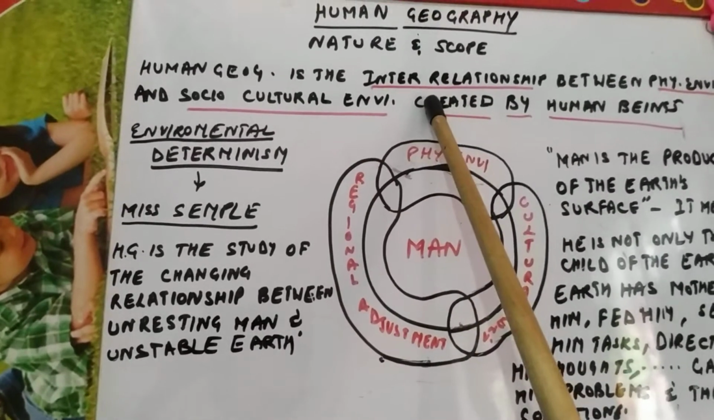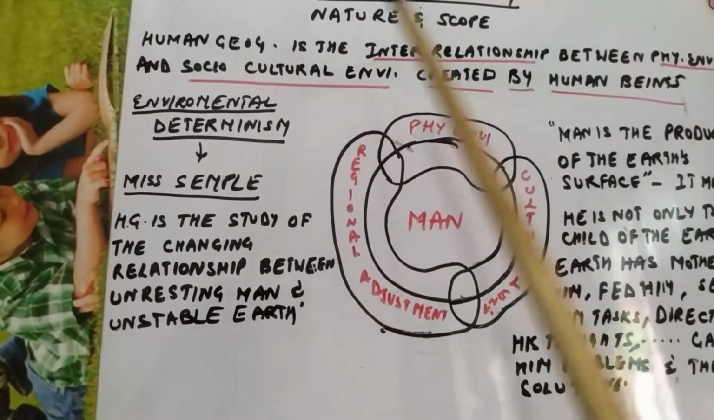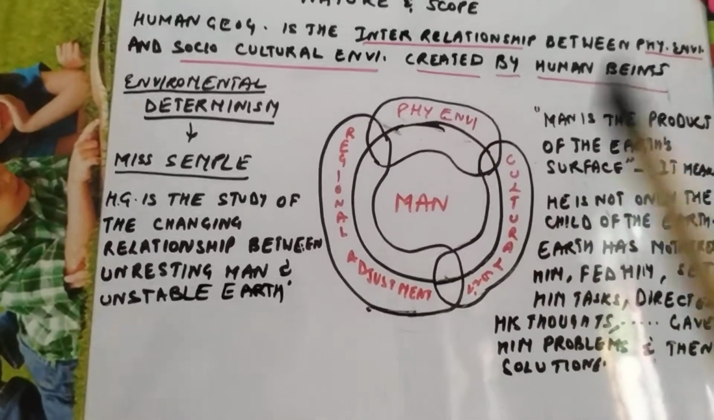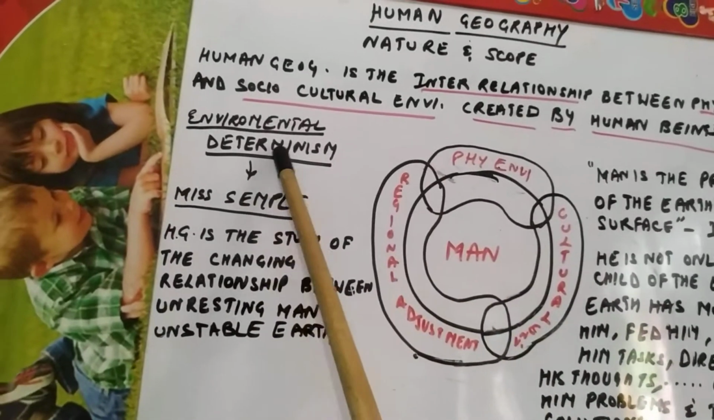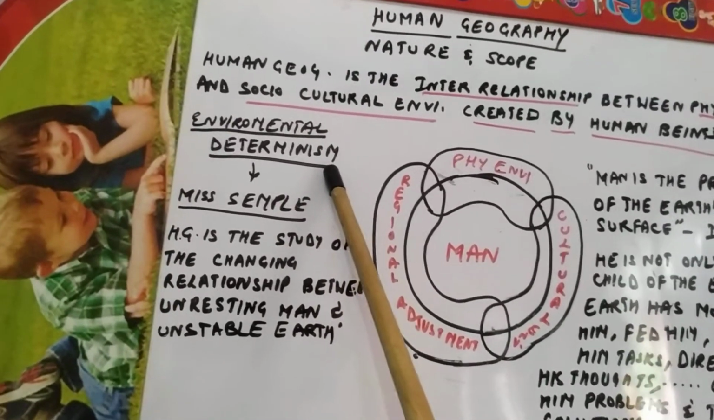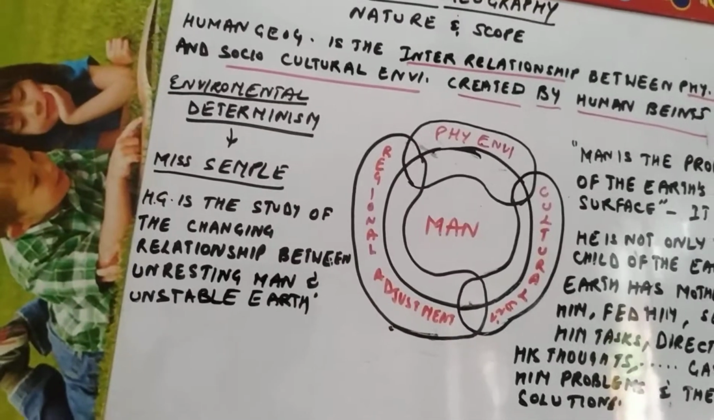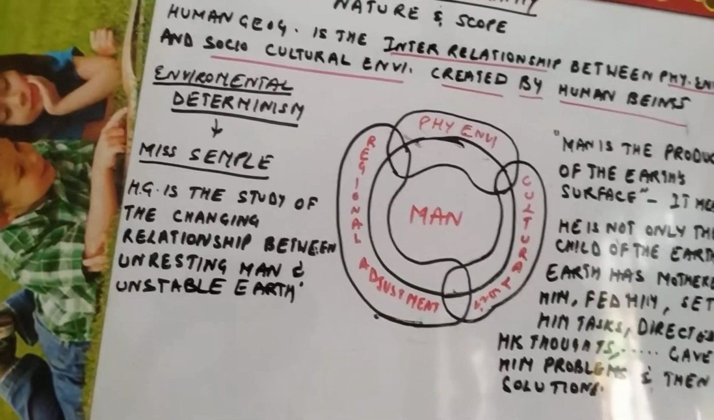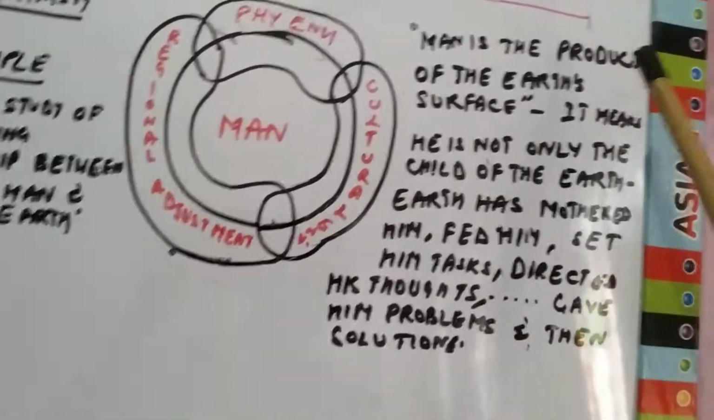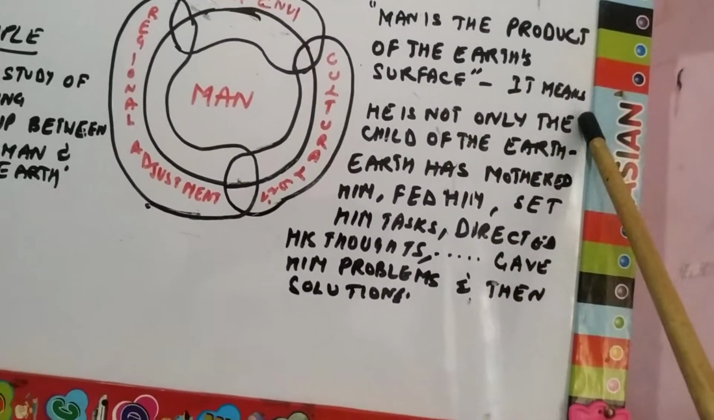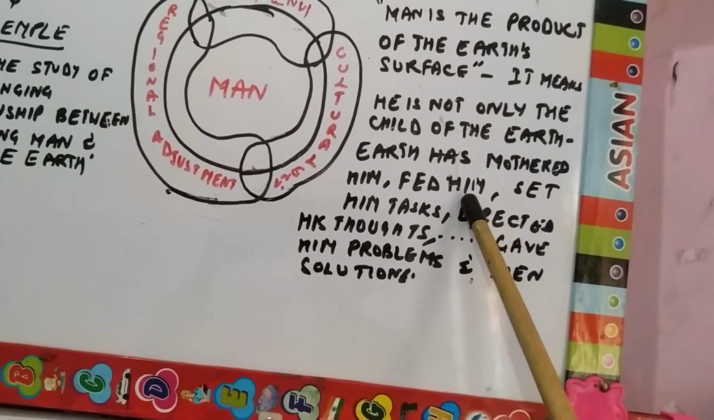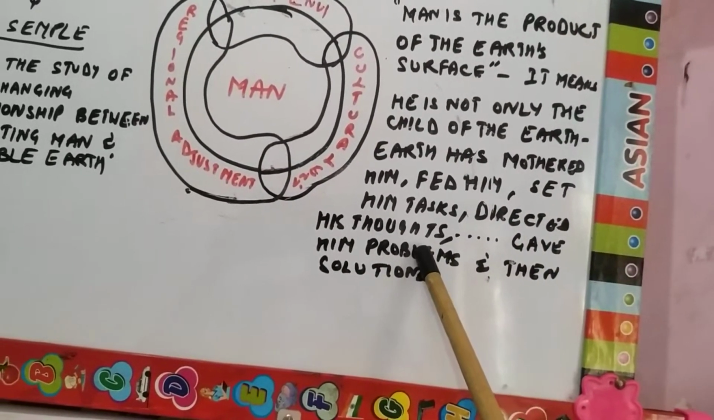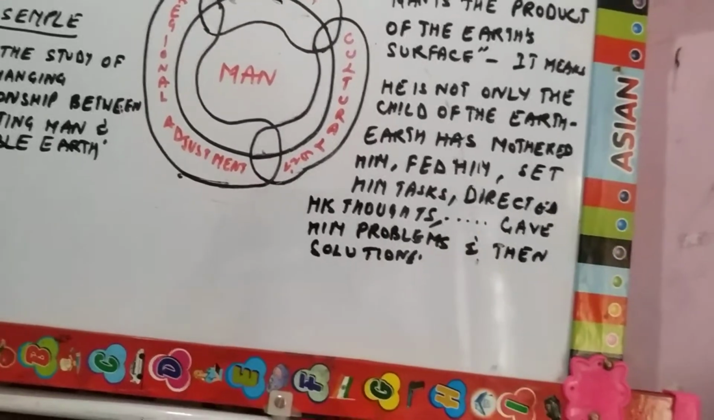Human geography is the interrelationship between the physical environment and the socio-cultural environment created by human beings. It can be understood with the concept of environmental determinism that was given by Miss Ellen Churchill Semple. She said, "Man is the product of the earth's surface." It means he is not only the child of the earth. Earth has mothered him, fed him, set him tasks, directed his thoughts, gave him problems and then solutions.